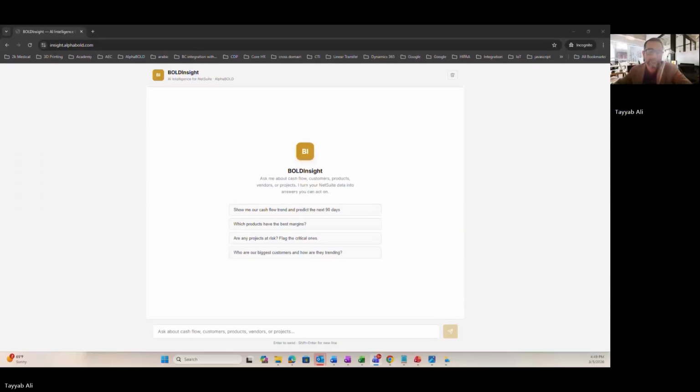Hello, I'm super excited to introduce BOLDInsights, an AI agent on top of NetSuite. What I'm going to focus on is how the CFO's life is going to change as they deploy BOLDInsights on top of NetSuite. You can see here that I can do all sorts of analysis.